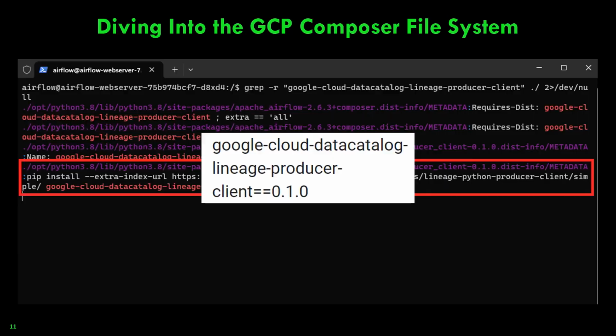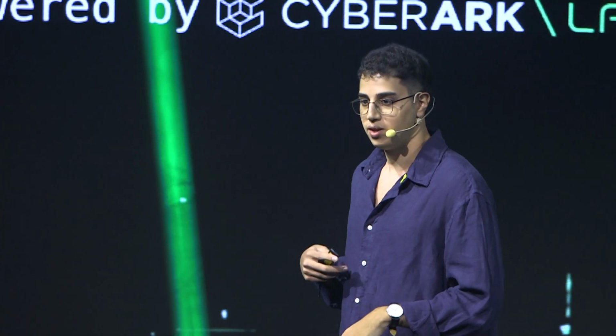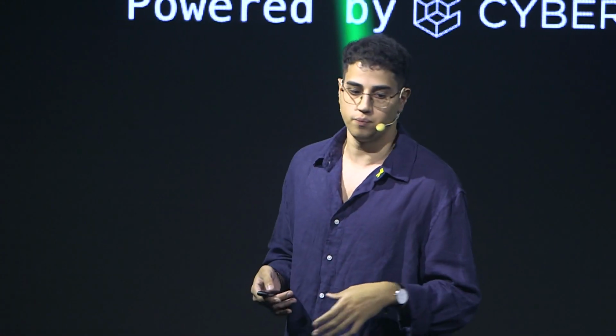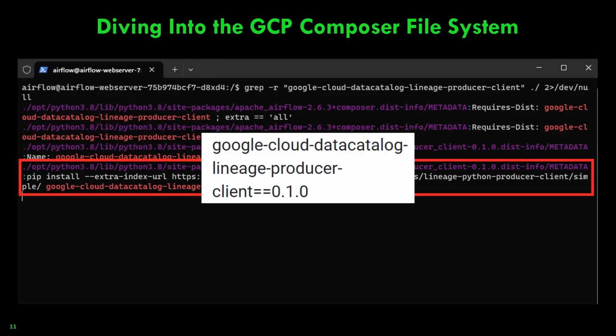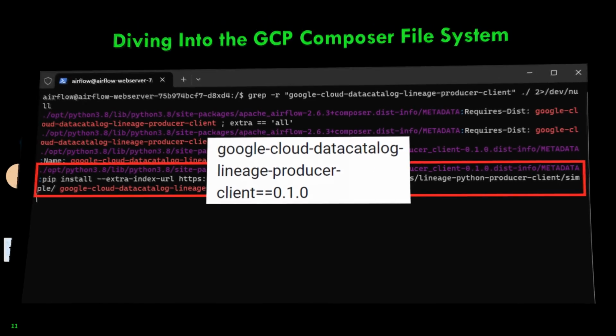But guess what? It was not that easy and not so fast, because this specific package is actually version pinned. I went back into the documentation, and I saw this specific message that claims this package is version pinned. So let's confuse it even more.